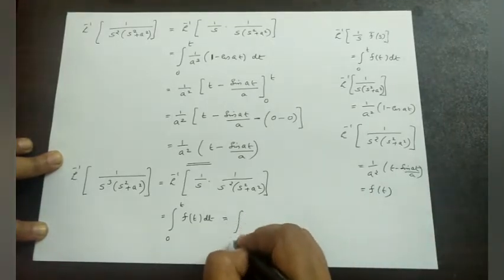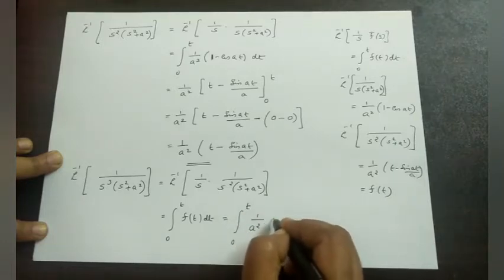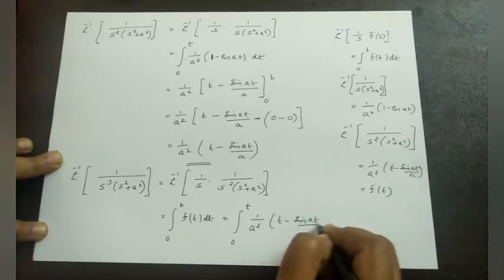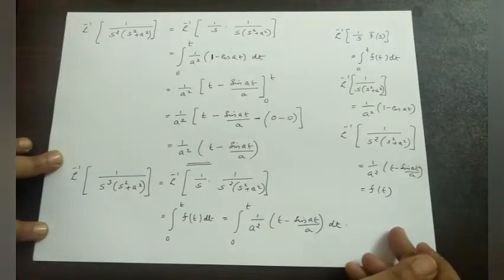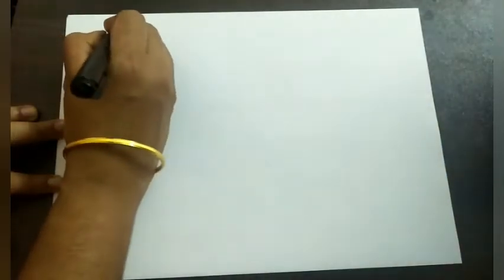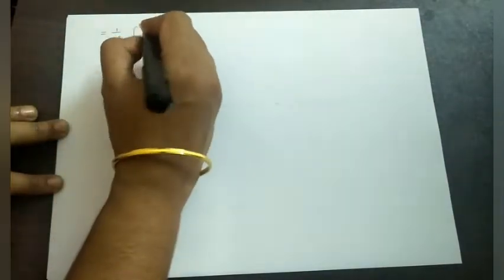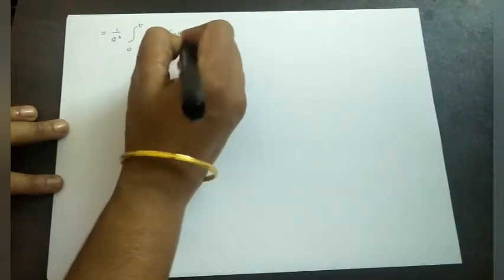So here we will write integral from 0 to t of 1 by a square into t minus sin at by a with respect to t. It is equal to 1 by a square into integral from 0 to t of t minus sin at by a dt.